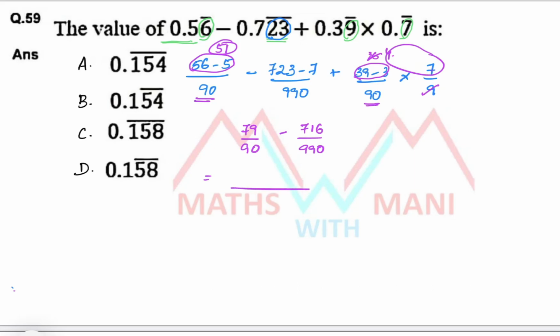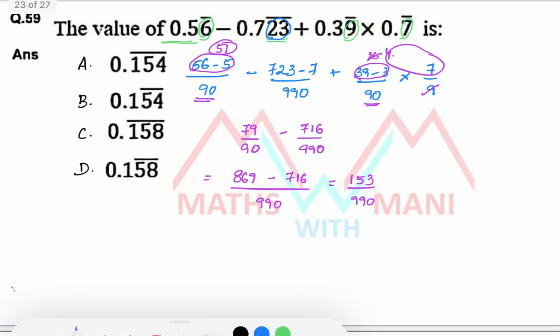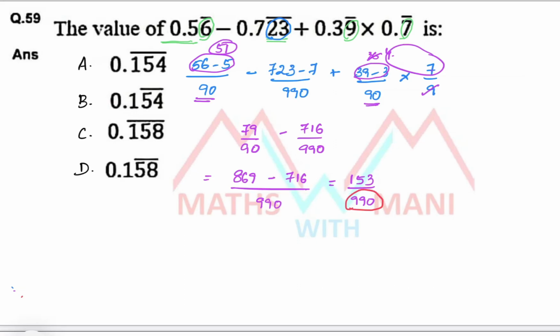So what is the LCM? 990. 90 into 11, 79 into 11 means it is 869. Yes, 869 minus 716 by 990. So it is how much? 153 by 990. Please observe here 990 is there. Since 990 is there, definitely the options have two bars after one number.